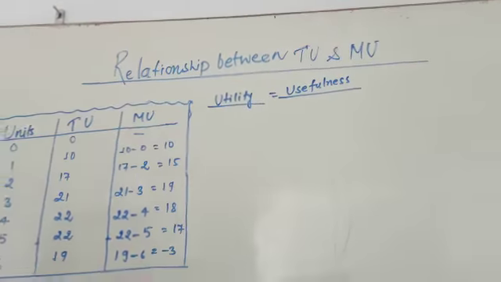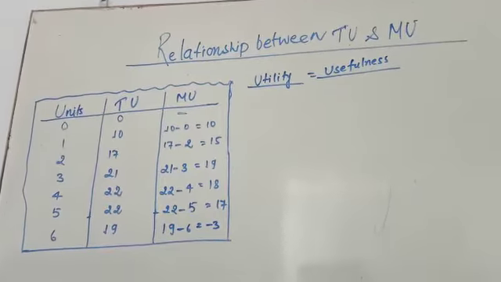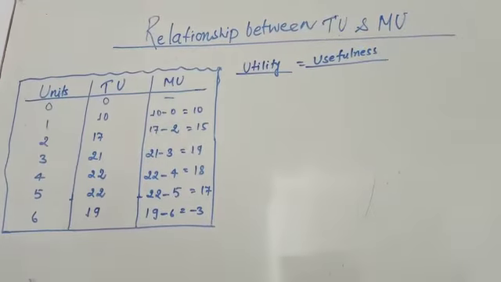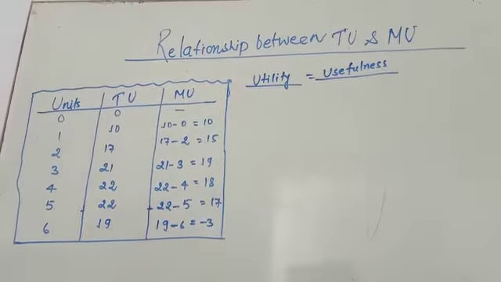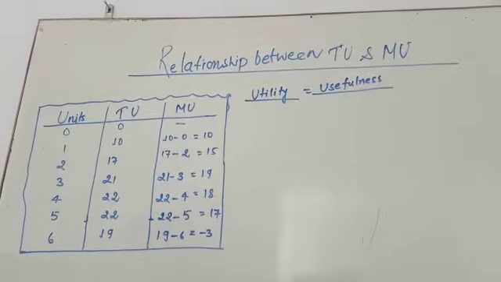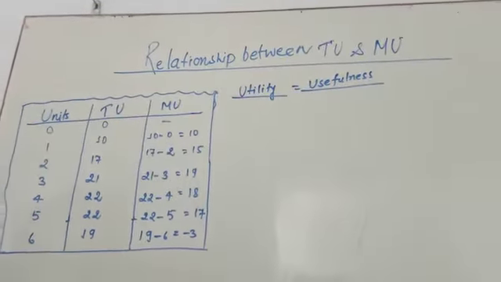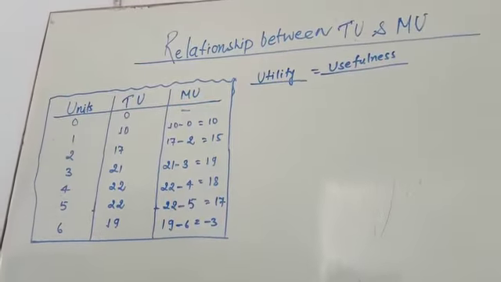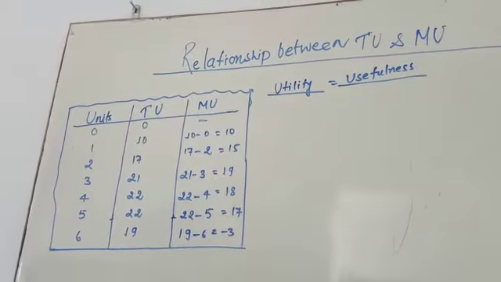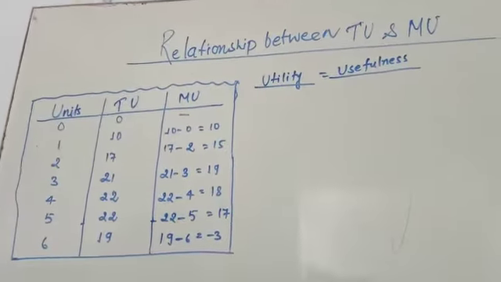Simple. Suppose whatever commodity you are using in your day-to-day life, do you have any unit to measure the usefulness of a glass of water?